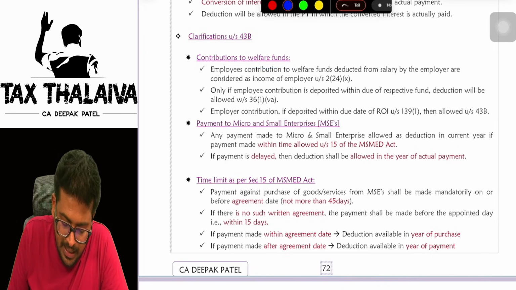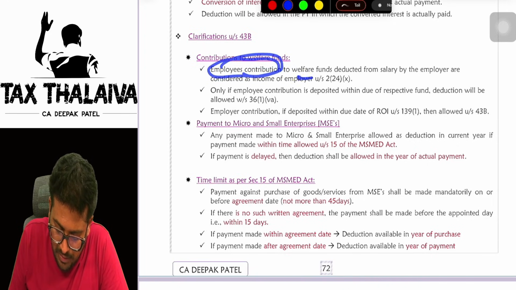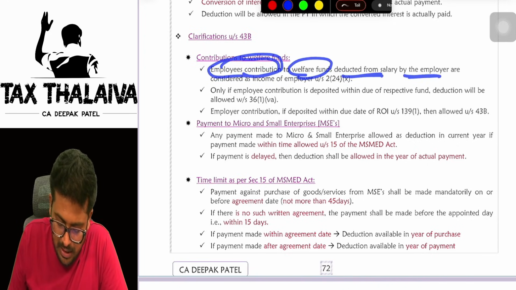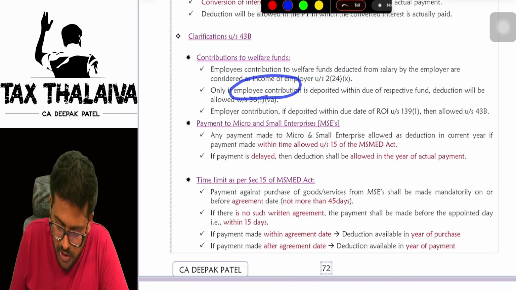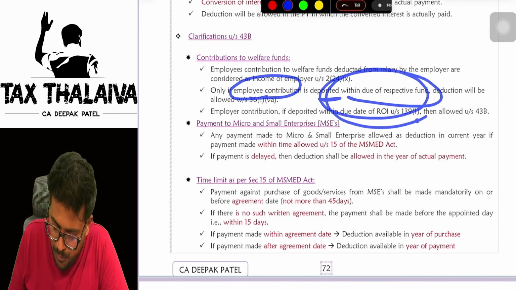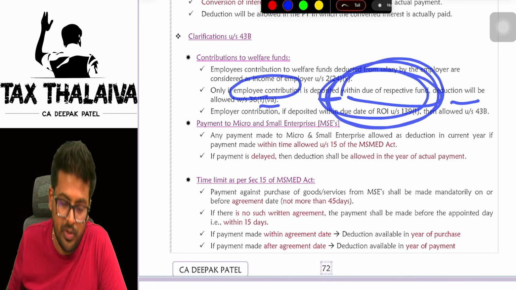Contribution to welfare funds. Employees' contribution to welfare funds, deducted from salary and considered as income under section 2(24), is allowed only if the employee contribution is deposited within the due date of the respective fund. Deduction will be allowed.